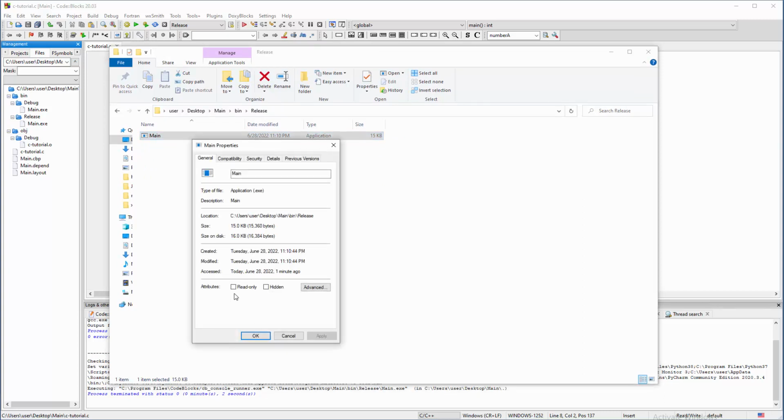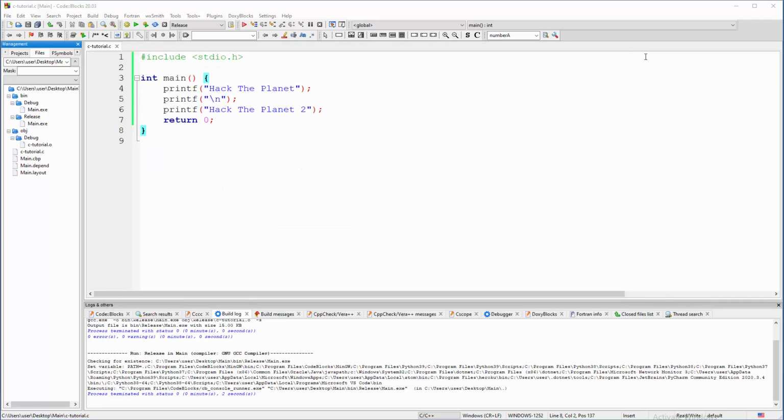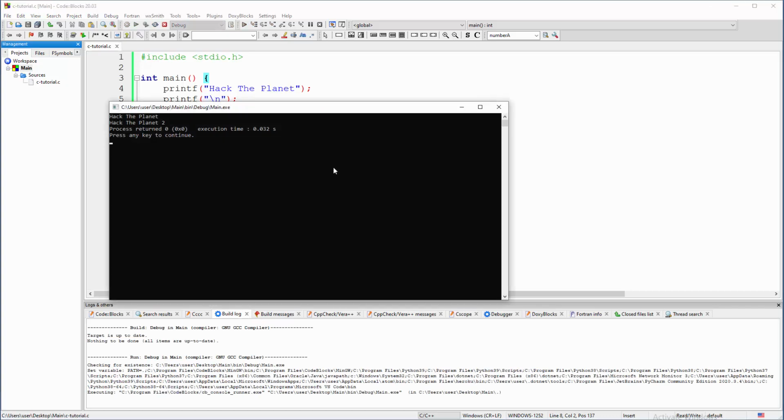Of course, it's application.exe. So because we are experimenting, I'm going to go back to the source code and switch to debug. Let me test that one more time, and that's it.